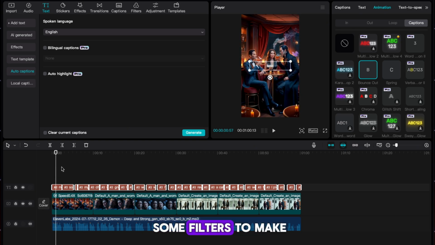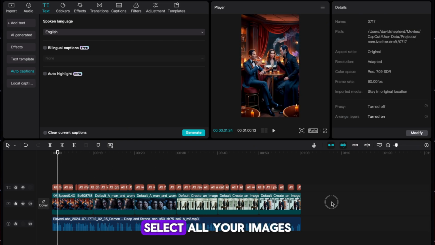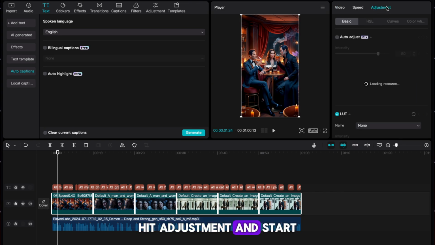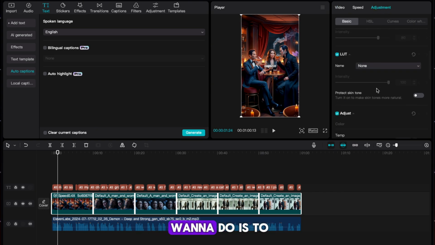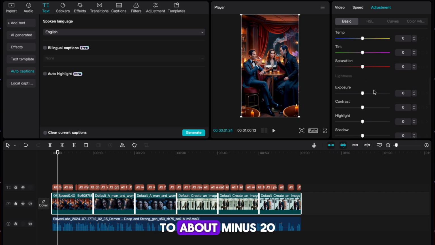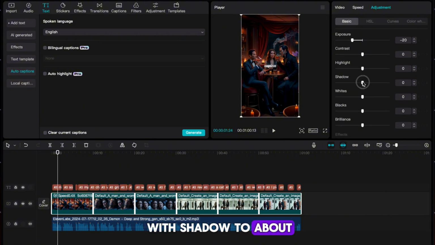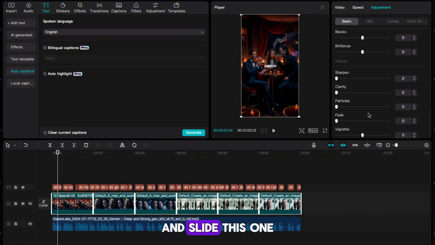I'm gonna add some filters to make it even better. Select all your images and head to the top right. Hit adjustment and start scrolling down. The first thing you want to do is to lower the exposure to about -20. This gives our video this darkened look. Now do the same with shadow to about -10. Finally, scroll down until you find vignette and slide this one right to about 25 to really darken the corners and give our video a creepier look.